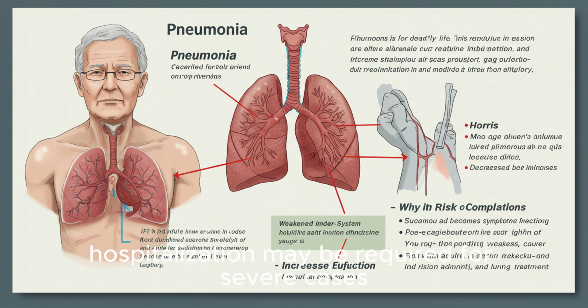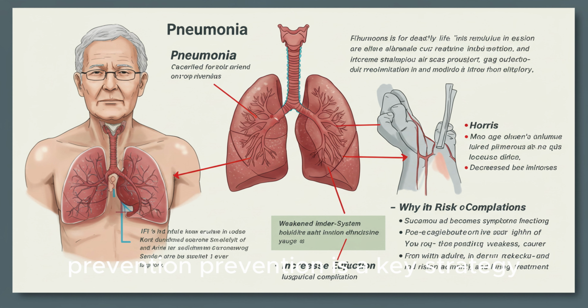Hospitalization may be required for severe cases, particularly in elderly or frail patients. Supportive treatments may include oxygen therapy, fluids and electrolytes, fever and pain reducers, rest and respiratory therapy. Recovery can be slow for older adults, often taking weeks or months, and may require rehabilitation or home care support.